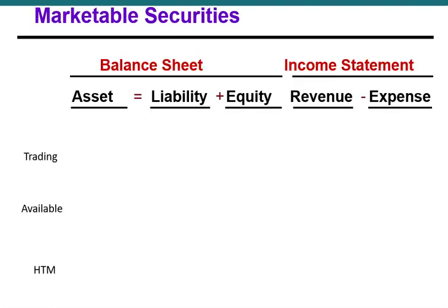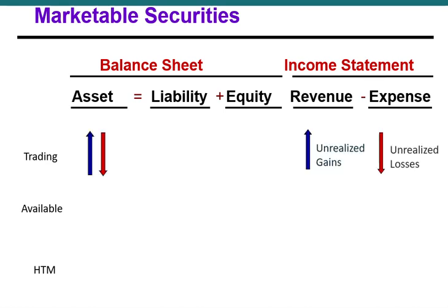Let's take a quick review of how the classification of our marketable securities impacts our balance sheet and our income statement. We'll take a look at how it impacts trading, available for sale, and held to maturity securities. Rather than accounting for trading securities at historical cost, we use the fair value option. If they've gone up in value, we will report an unrealized gain on the income statement.